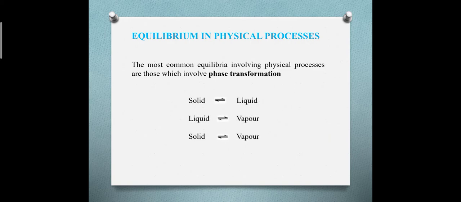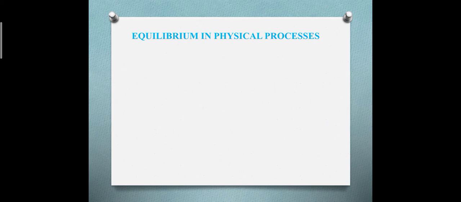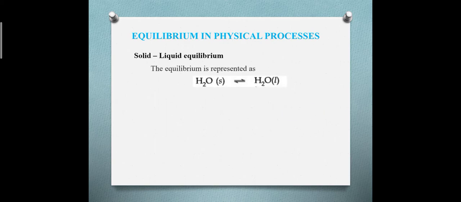We can consider any one of it, like solid to liquid, liquid to vapor, and solid to vapor. Let us first discuss solid liquid equilibrium. The common example is ice getting converted to liquid water.